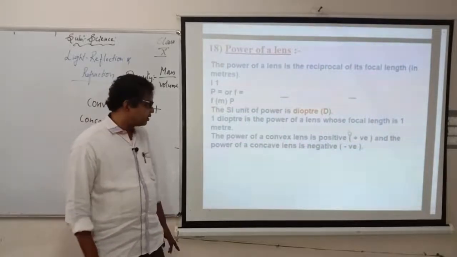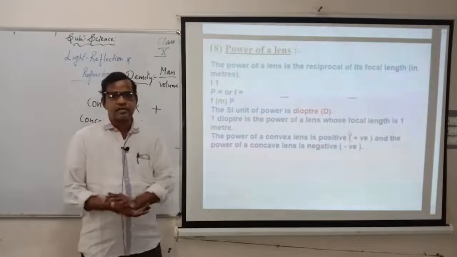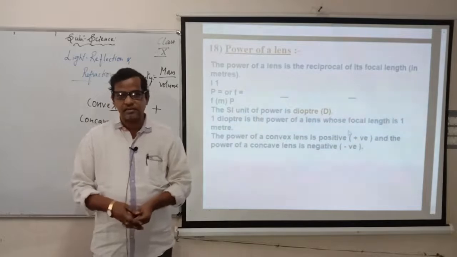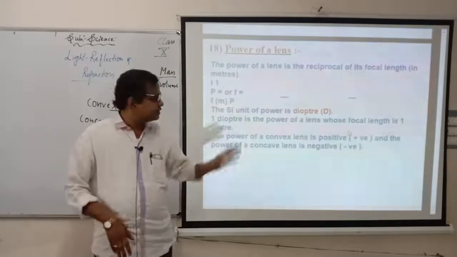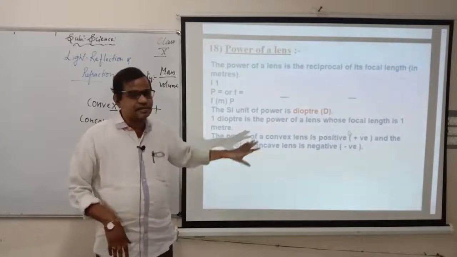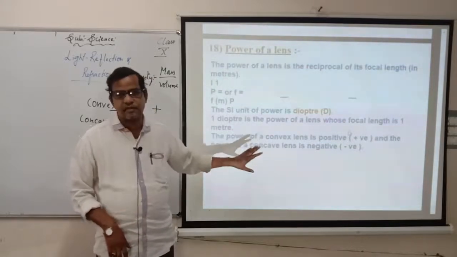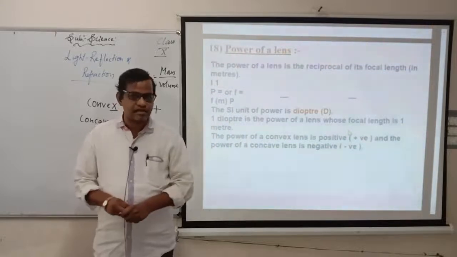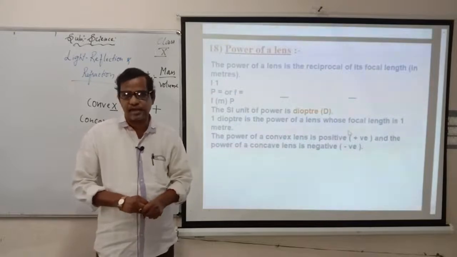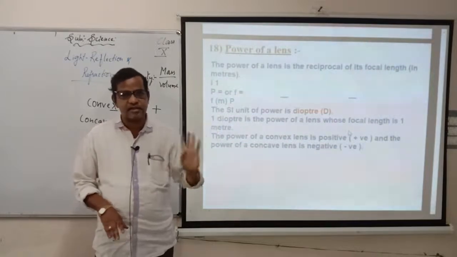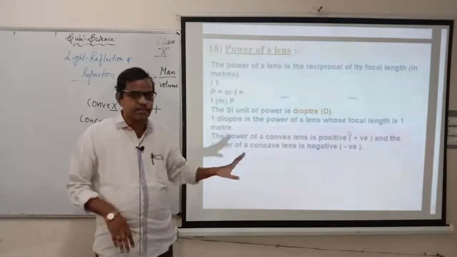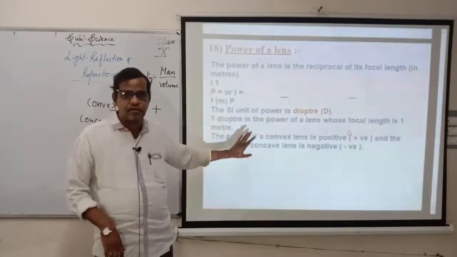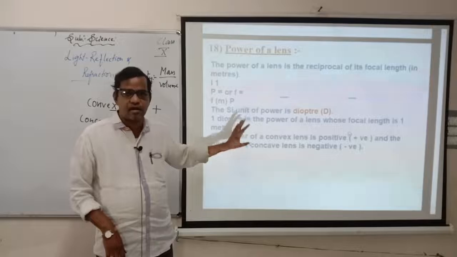Okay, children, I think this is the end of the chapter. What I mean to say is, generally in science we have three parts: biology, chemistry and physics. This is the physics part which I am dealing with now, and this is the last chapter in physics. So this is the end of physics among those three groups in science. If you have any doubts regarding any topic in physics, you can come to me at any time in class hours, or when I am free in the staff room, you can ask me. It will be explained if you have any doubts. So go through well, read well. If you get doubts, come to me. Once again, I will explain whatever doubt you have of any chapter of physics.